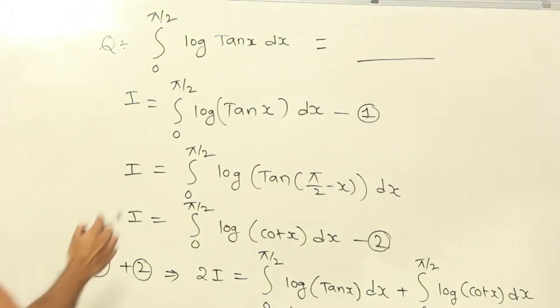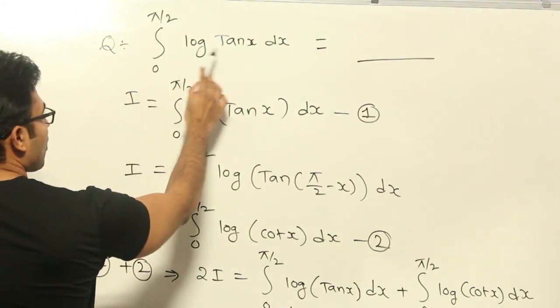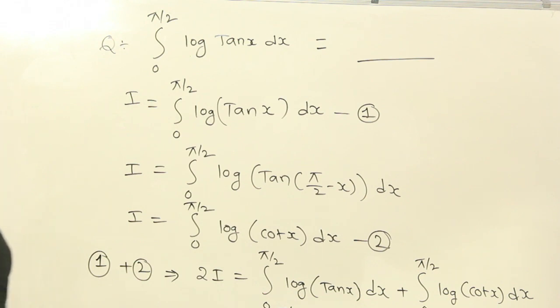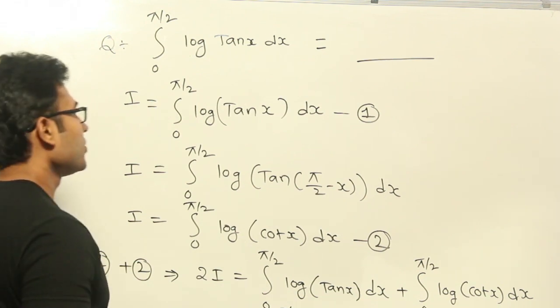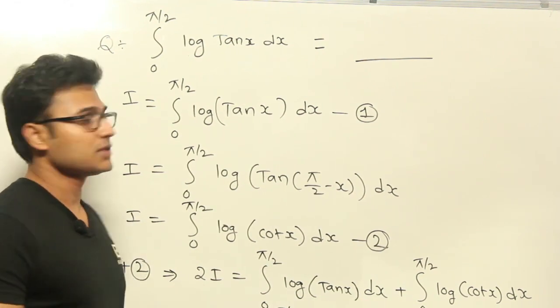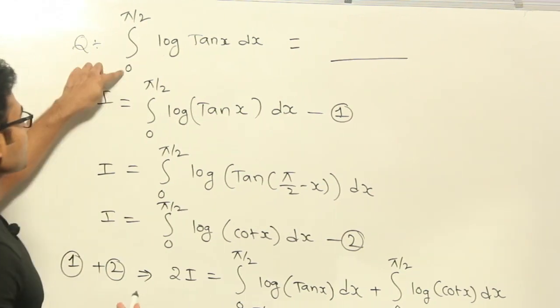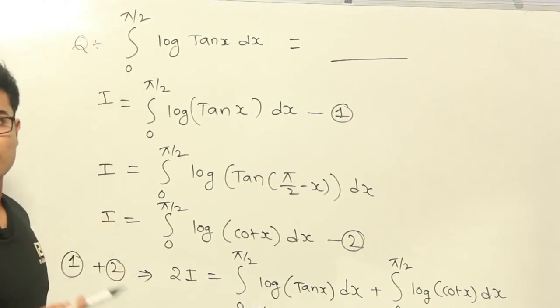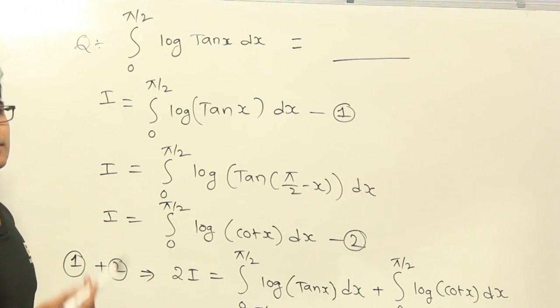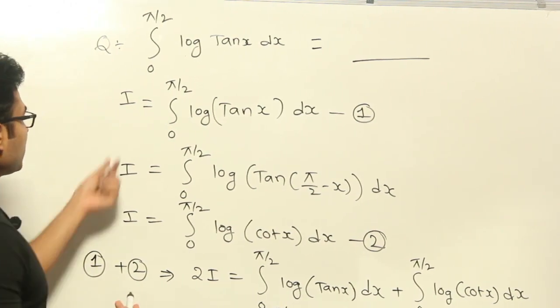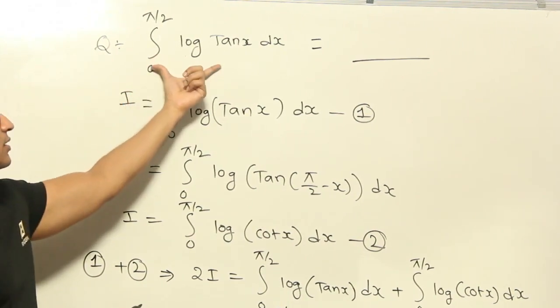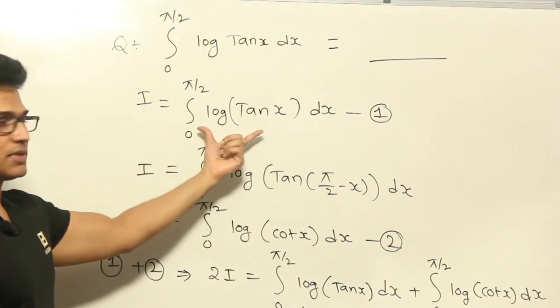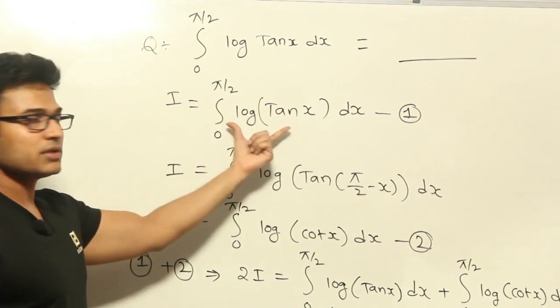Now let's see this question. Integral 0 to pi by 2 log tan x dx. Now again I am going to use the same property that we have used in the earlier question. So what is it? Integral 0 to a f of x is equal to integral 0 to a f of a minus x. So if you assume that this entire integral, whatever is given, is I, let I equal to this one.